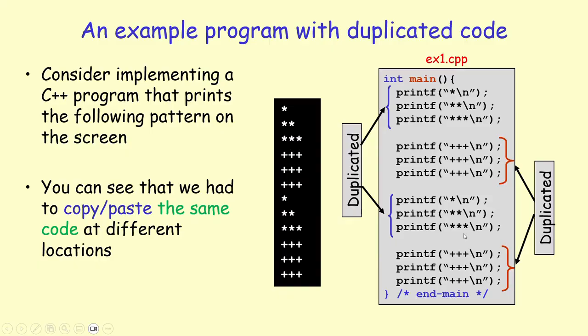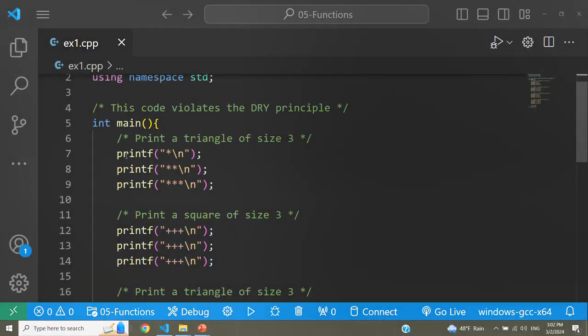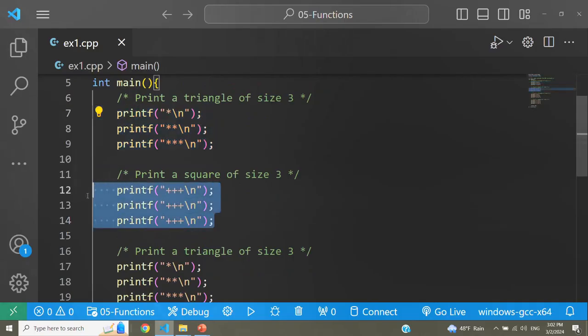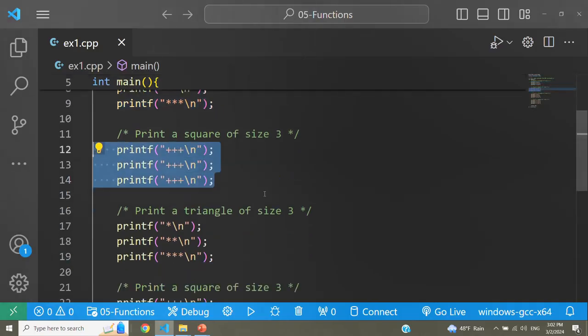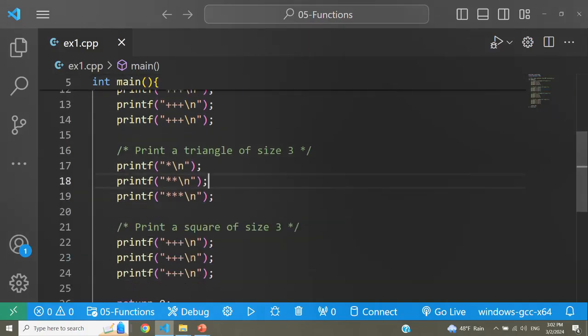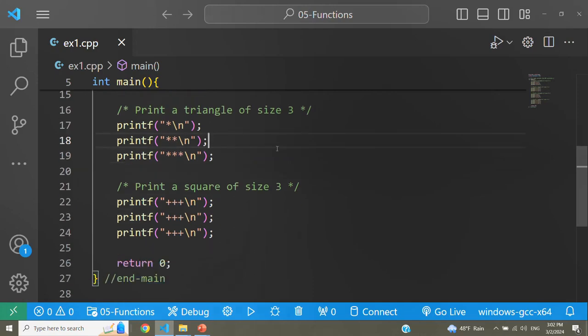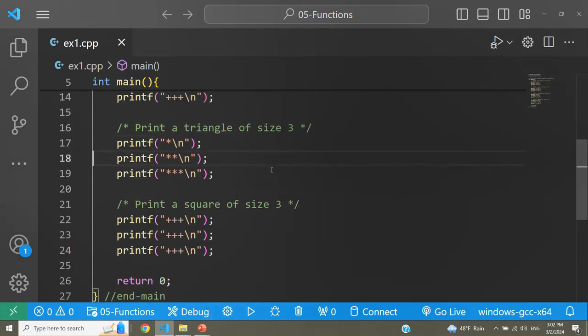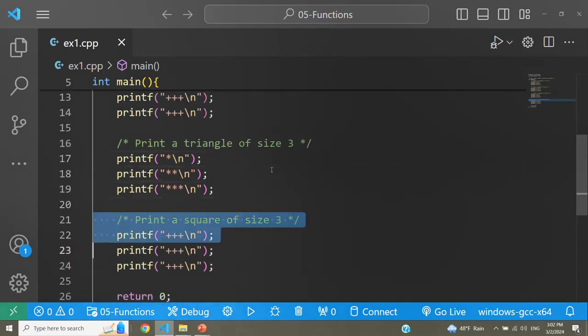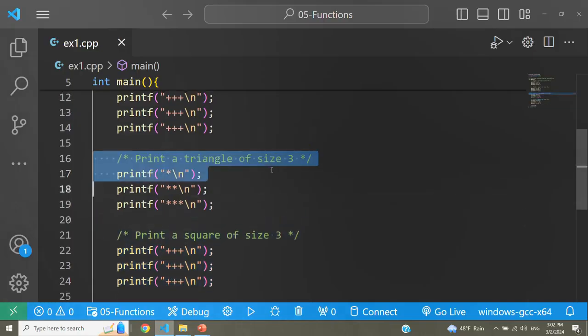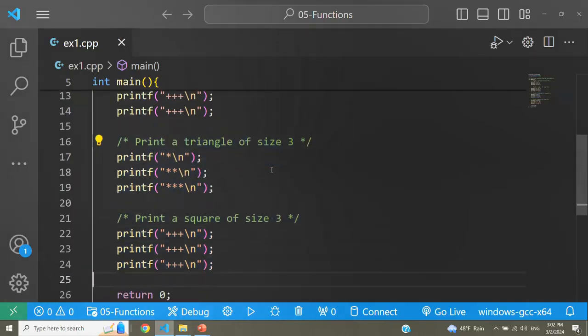So let's go to example 1 first. Here's example 1. Like I said, I have three printf statements to print the triangle, three printf statements to print the square. And let's say I want to print the triangle pattern again, then I have to do a copy and paste. The square pattern, I have to do a copy and paste. Let's say I want to print another triangle pattern. I have to copy and paste it again. So let me copy and paste and copy and paste.